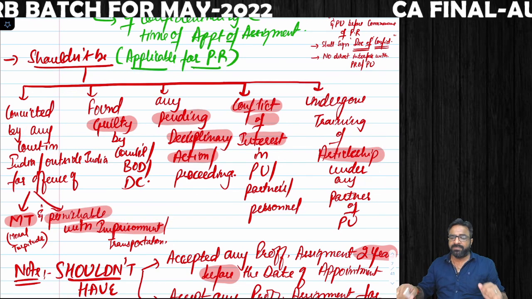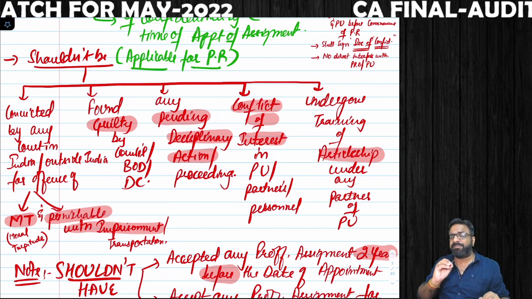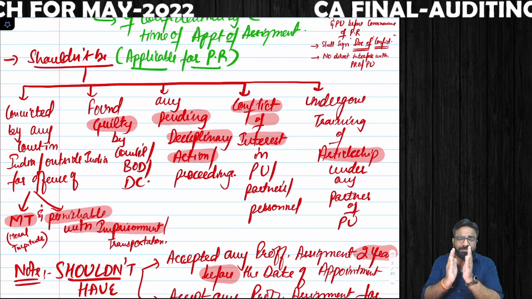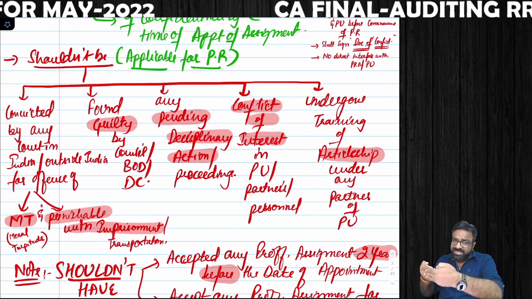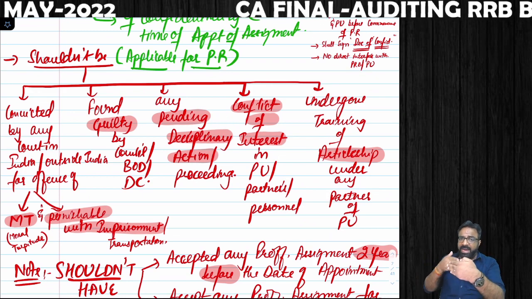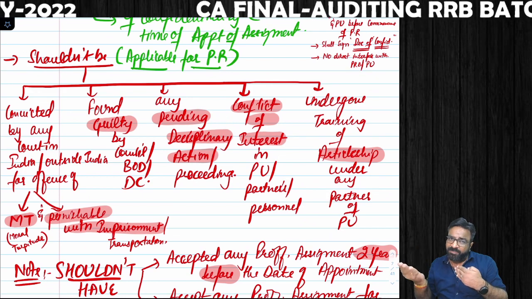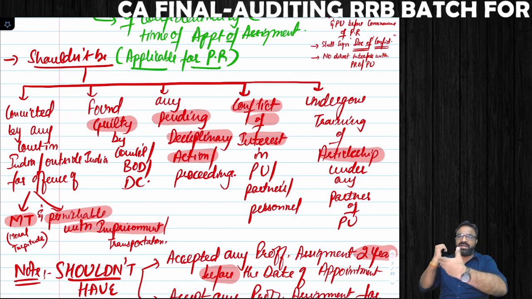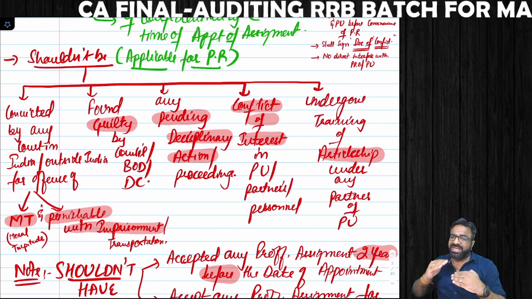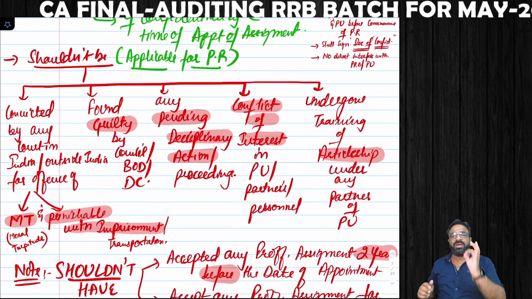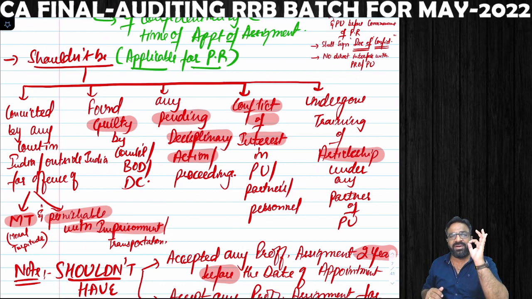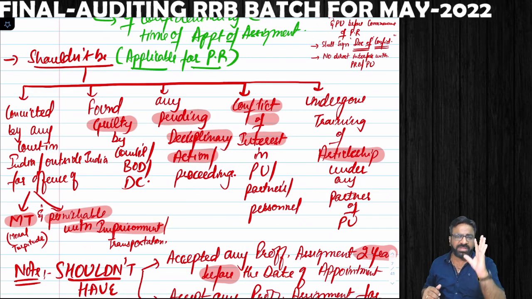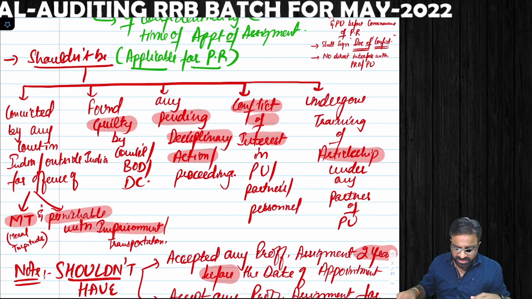And remember, when you have been appointed as a peer reviewer for a particular practicing unit, 2 years before the appointment and 2 years after the appointment as a peer reviewer, again repeating, 2 years before being appointed and 2 years after being appointed, you should not have any kind of professional relationship with that practicing unit.